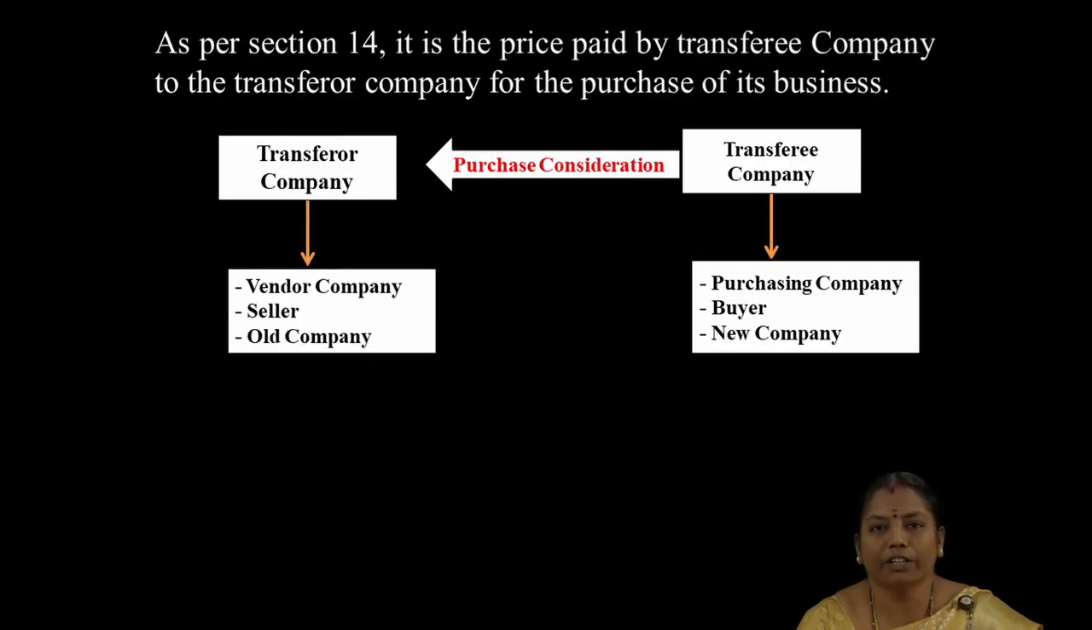As per the section 14, it is the price paid by the transferee company to the transferor company for the purchase of its business. The transferor company is the company that is selling its business to another. The company that purchases the business from others is called the transferee company. The transferor company is also called vendor company, seller or old company. Like that, the transferee company is also called purchasing company, buyer or new company.